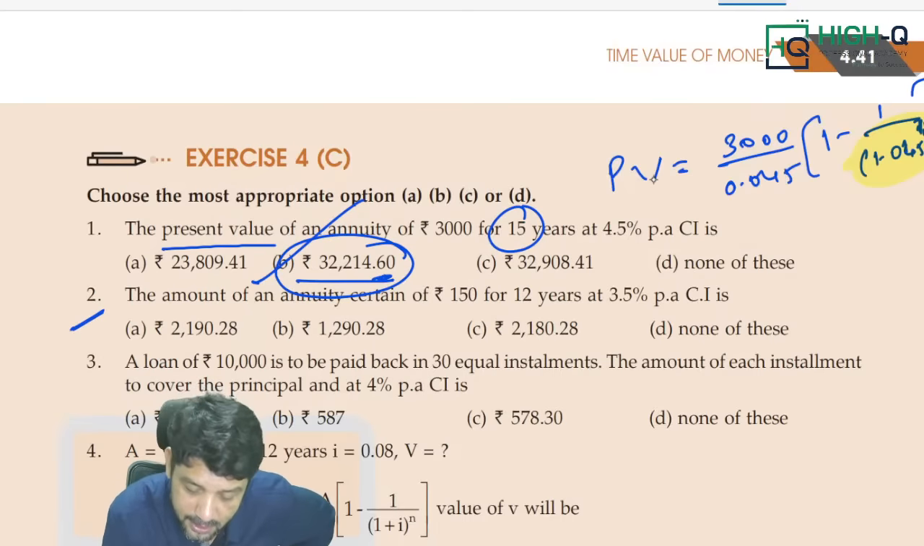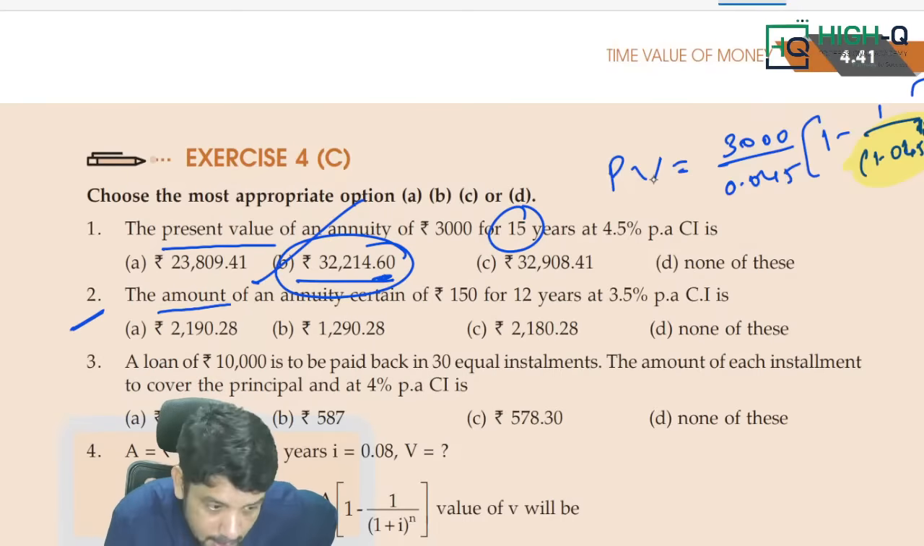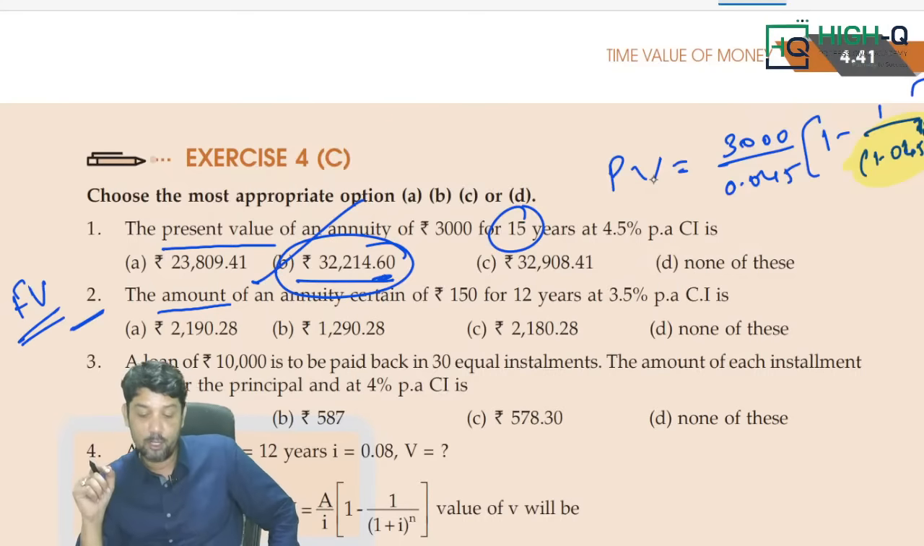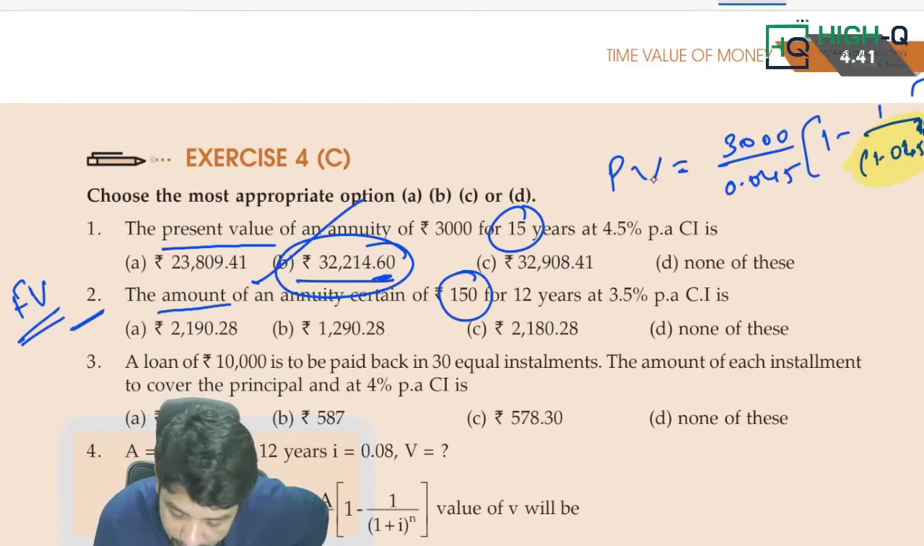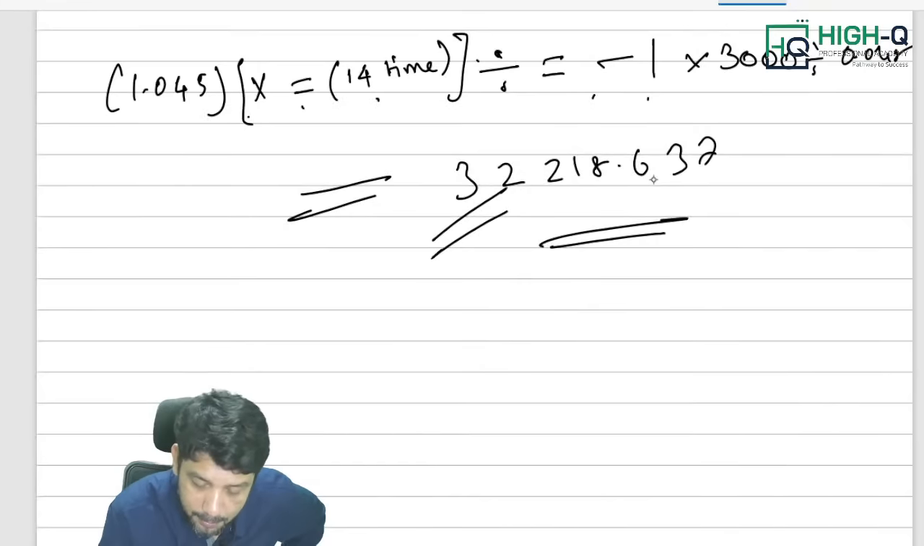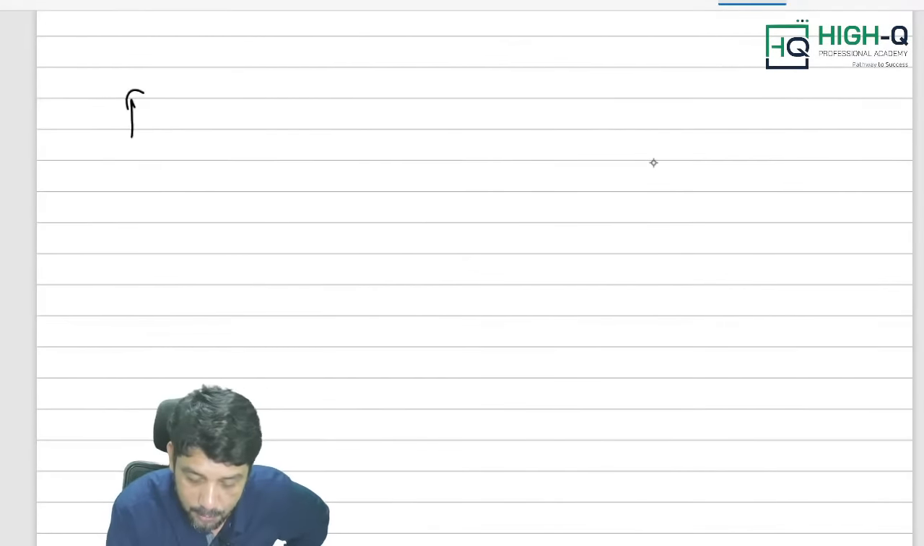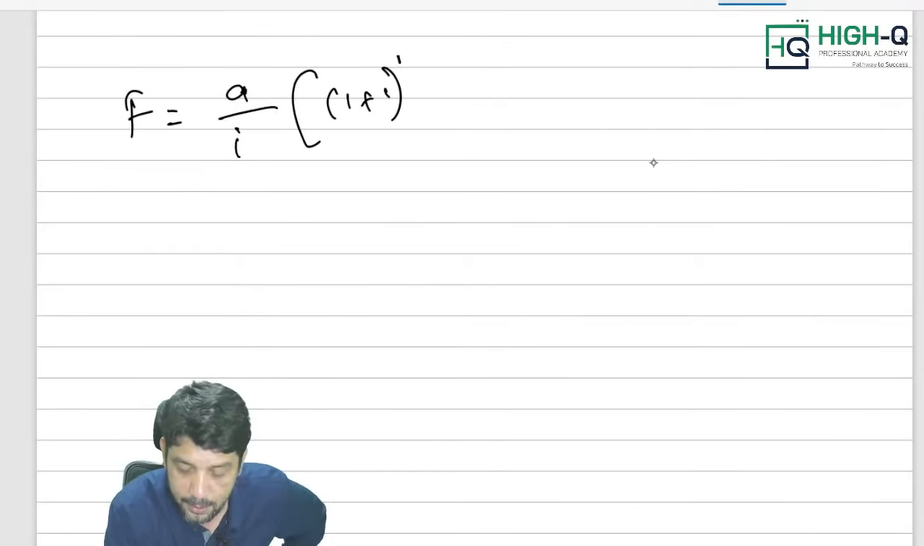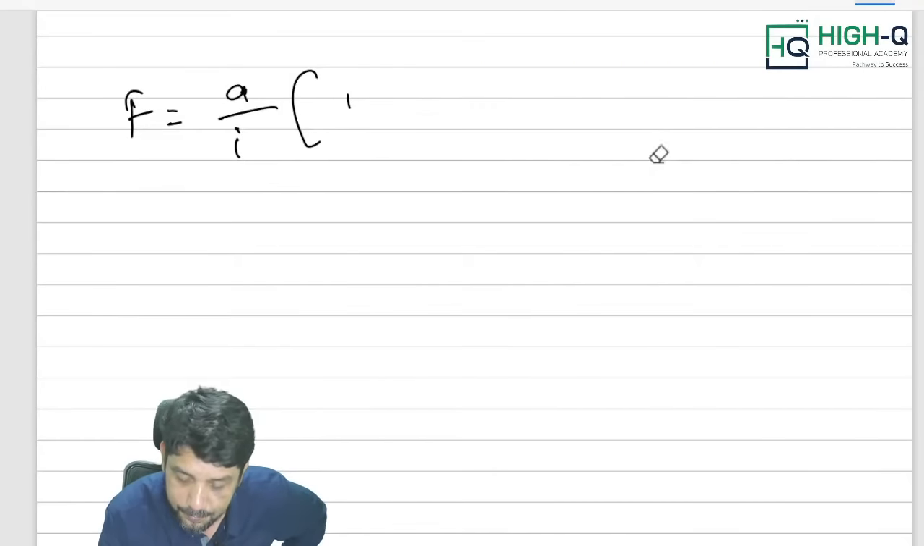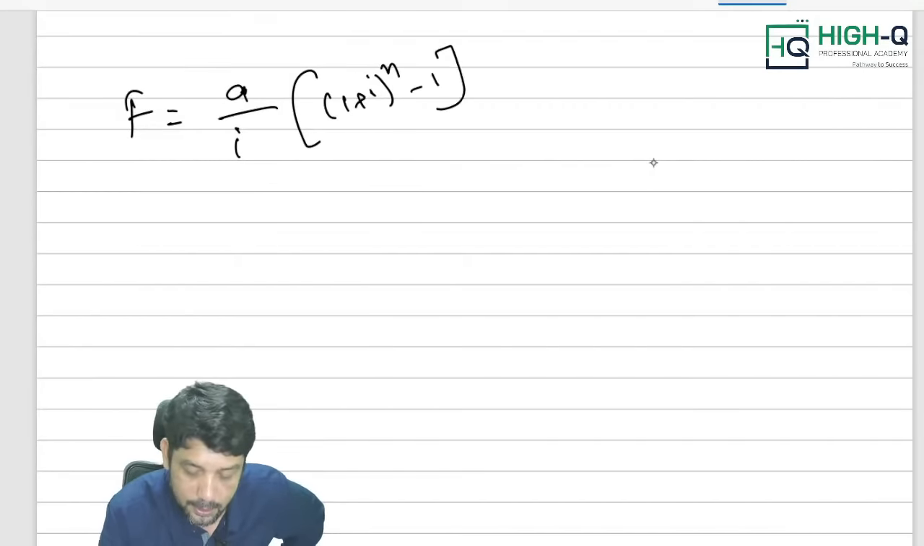Can you please try that second question? The word amount comes. Amount stands for future value. What does amount stand for? Future value. Please, can you calculate the future value for 150 rupees? What is the future value formula, my dear? Future value is equal to A by i into 1 plus i the whole power n minus 1. Yes, correct. This is the future value.